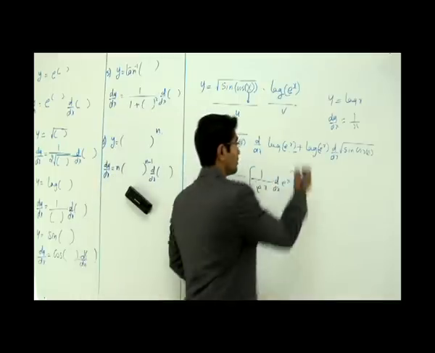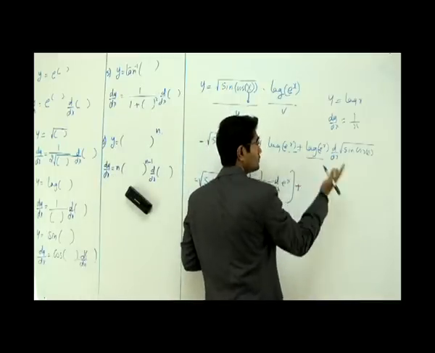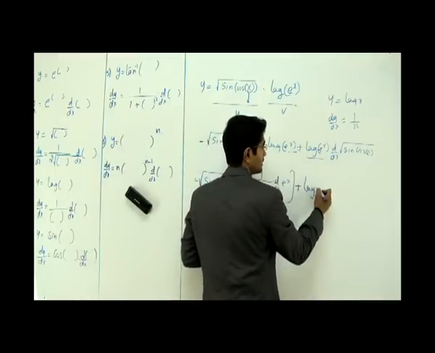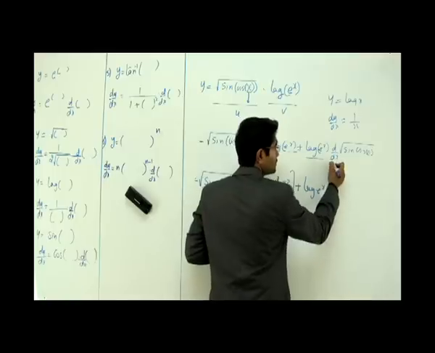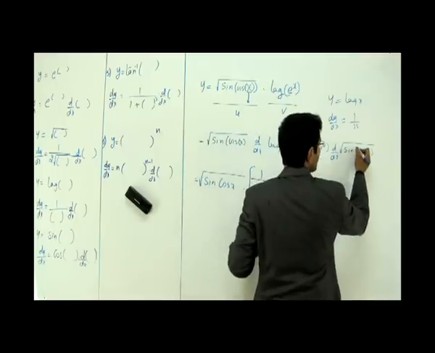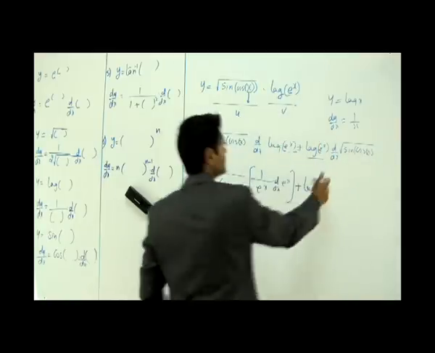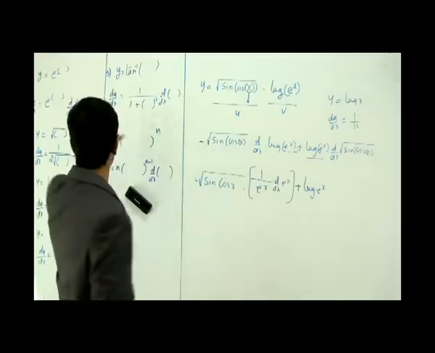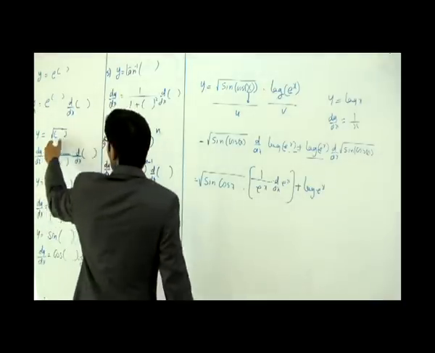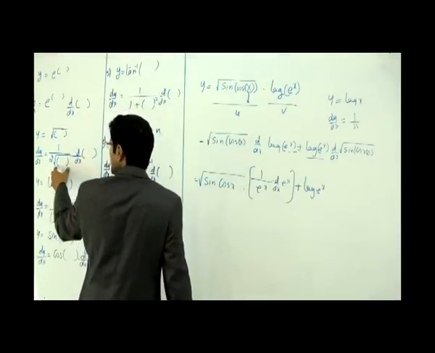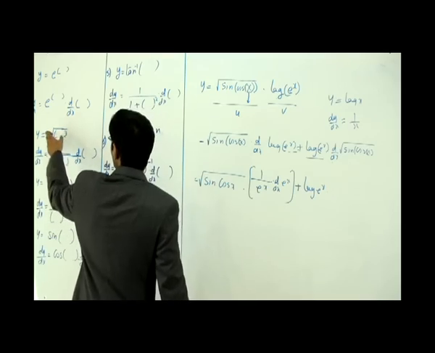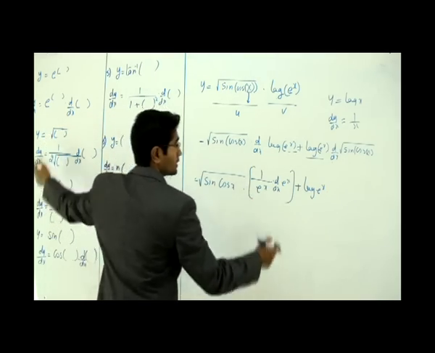Now the next thing is what? You have a plus sign, write the plus sign. There is no differentiation sign here, write it just like that. That is e power x into differentiation of root of sine of cos of x. How do I differentiate root? Here, root of any function is 1 by 2 root of the same function into differentiation of that. Whenever you find a root, you have to follow this.